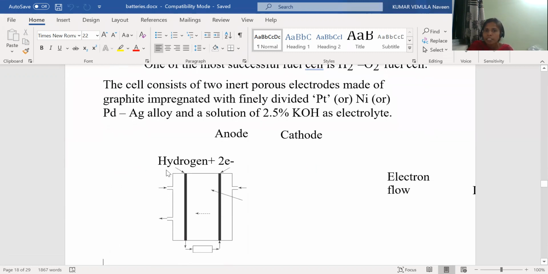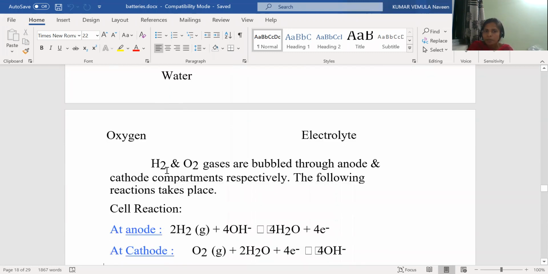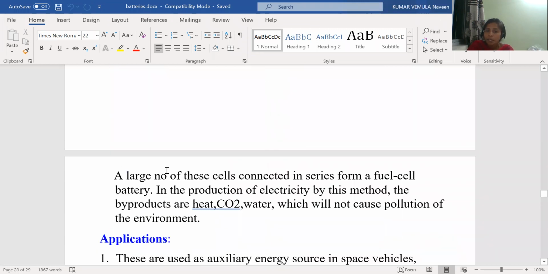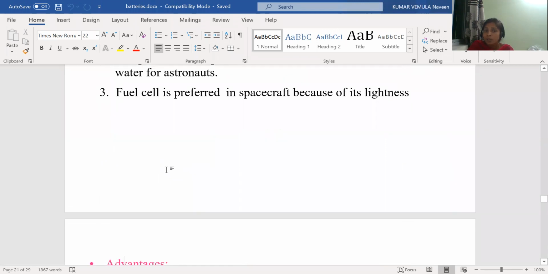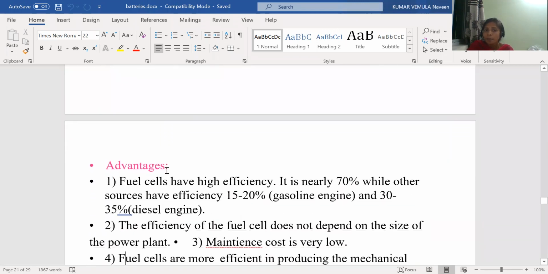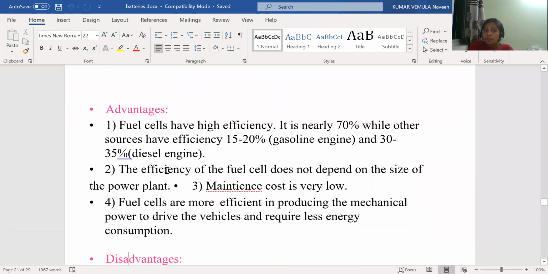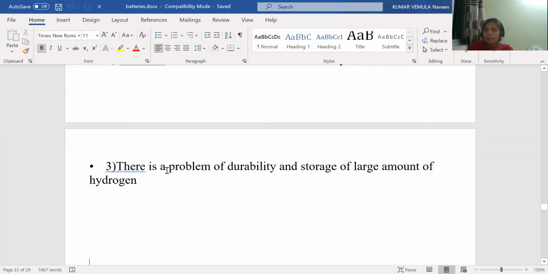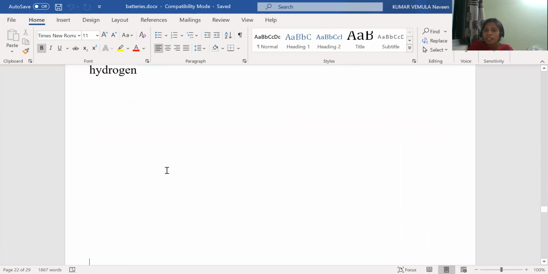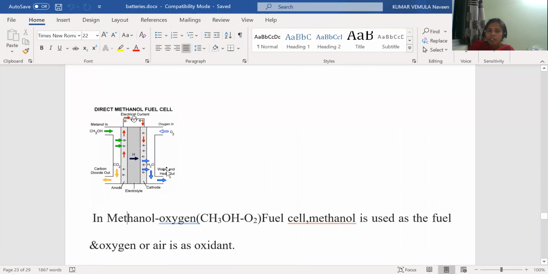So I'm not explaining much about the hydrogen oxygen fuel cell. But we have many applications of hydrogen oxygen fuel cells instead of the methanol oxygen fuel cell, because methanol oxygen fuel cells have many drawbacks, whereas hydrogen oxygen fuel cells do not have more drawbacks. So this is about the methanol oxygen fuel cell.